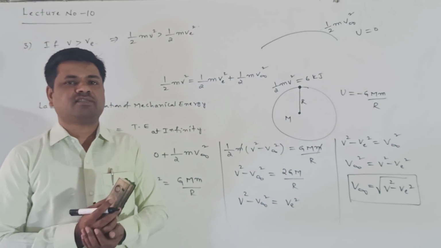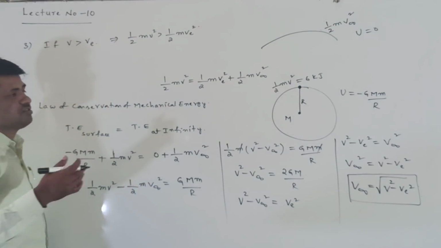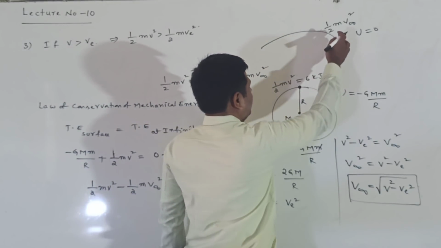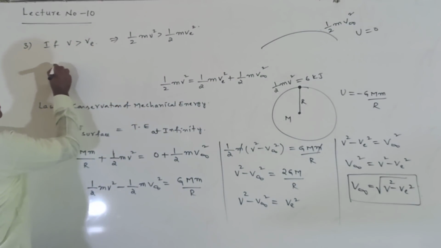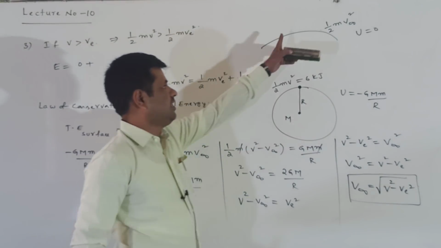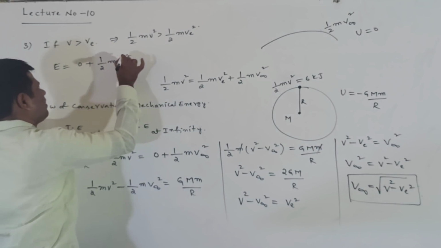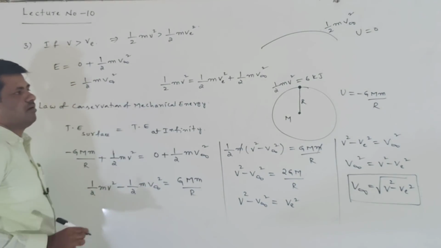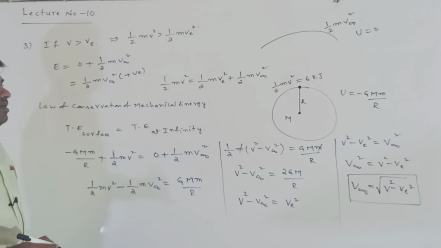These are the three different cases. But in this case, what is the energy? Is energy positive or negative? Listen here. Here the energy has some kinetic energy. Potential energy is 0 at infinite distance, but kinetic energy is half m v infinity square. So total energy is half m v infinity square. This value is positive.